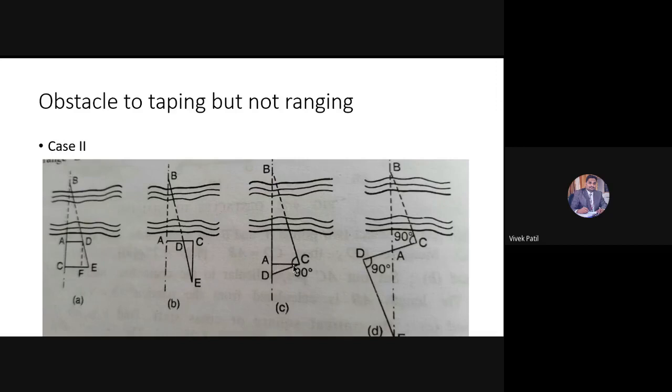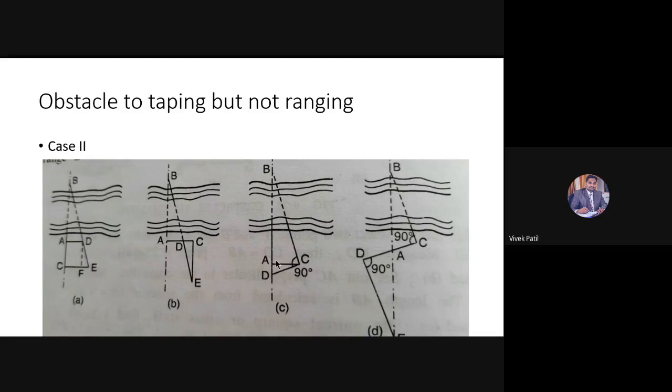What is the summation of all the angles in a triangle? 180. Out of 180, if angle A is 90 degrees, it will be subtracted.